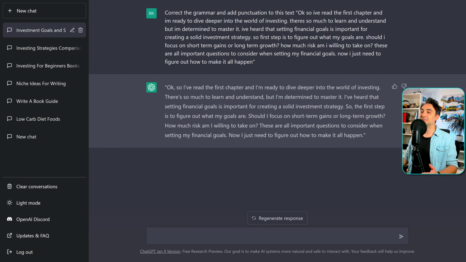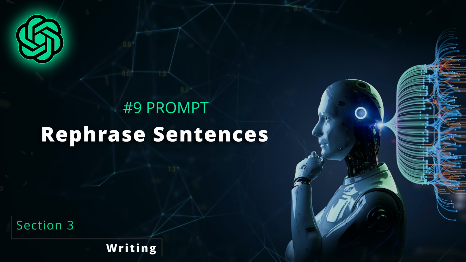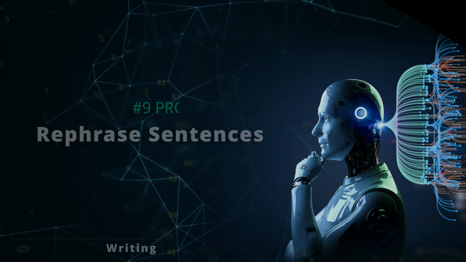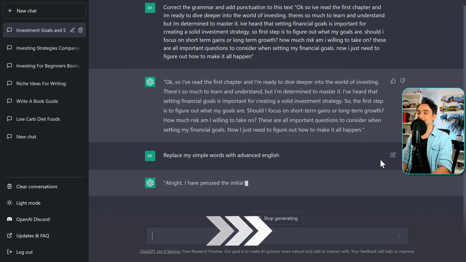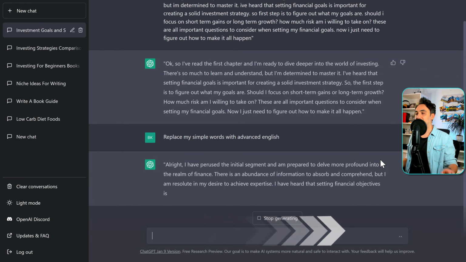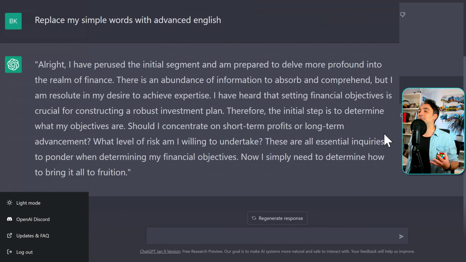Alright guys, so now if you read my text, I think those words are really simple and I don't sound like a professional writer. So let's ask ChatGPT to change that. Replace my simple words with advanced English. Wow, now I'm convinced that I shouldn't write chapter 2. I should have let the AI generate it.